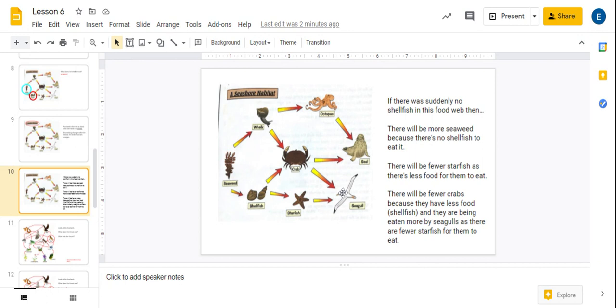So look, the seagulls get their energy from crabs and starfish. Well, if the starfish don't have the shellfish to eat, then there'll be fewer starfish. Therefore, the seagull will want to eat more crabs. Or you could look at it the other way. If there's fewer crabs, he might need to eat more starfish. So you can see how it has a big knock-on effect on the whole habitat if one part of the food web changes.